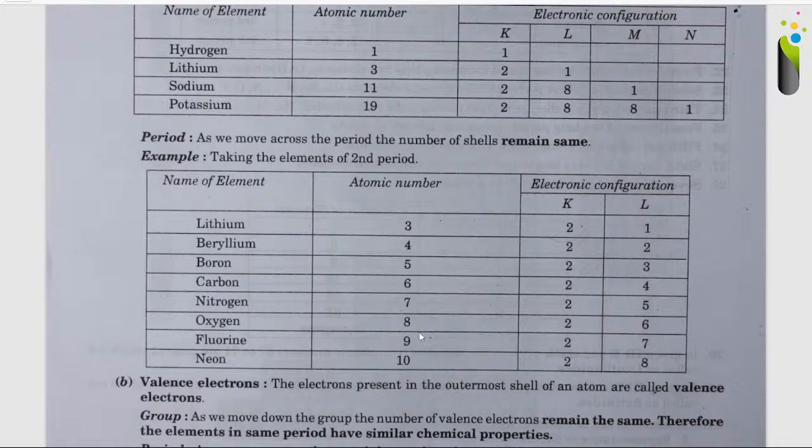Nitrogen with atomic number 7 with 2 and 5. Oxygen with atomic number 8 with 2 and 6. Fluorine with atomic number 9 with 2 and 7. Neon with atomic number 10 with 2 electrons in the K shell and 8 electrons in the L shell.